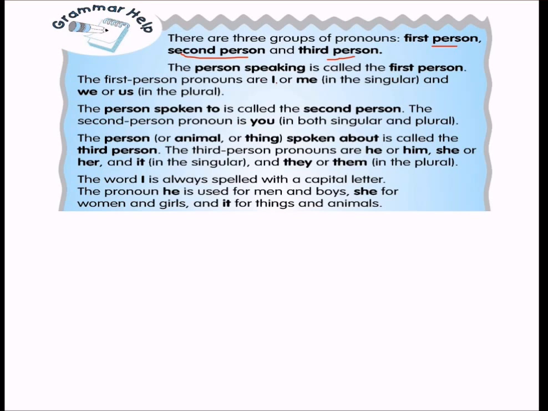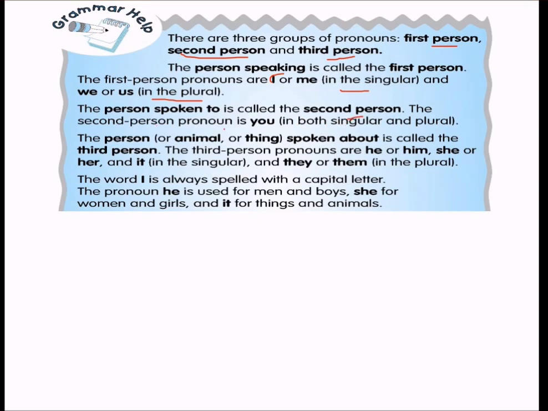The first person pronouns are I and me. I am speaking. Me. Look at me. So this is in singular. And when we talk about me and others, like we, us, these are in plural. So these are the person speaking. And then the person spoken to, about whom we are talking, is the second person.